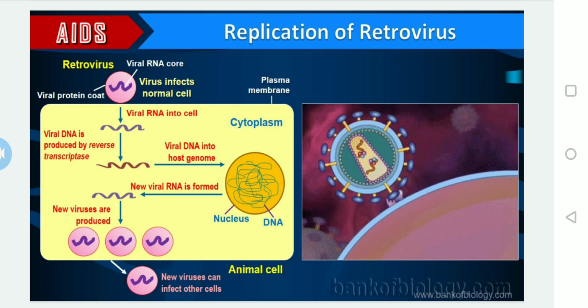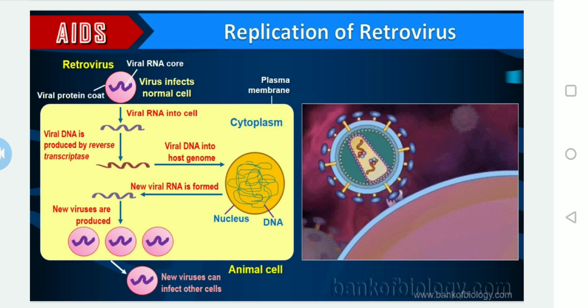After that, the viral DNA gets incorporated into the host cell's DNA by the enzyme called integrase. That is the name of the enzyme, integrase. It directs the infected cells to produce virus particles, so that the multiplication starts.